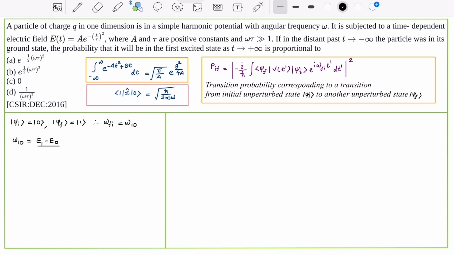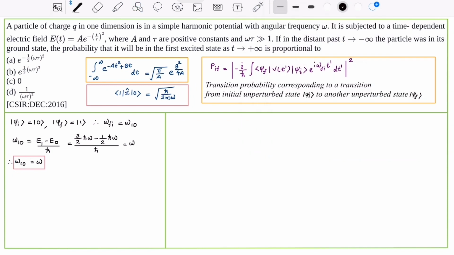It is E1 minus E0 by h bar, where E1 is the first excited state energy and E0 is the ground state energy. Therefore, E1 minus E0 by h bar is nothing but omega. That is, W_FI in the equation of transition probability is W_10, which is nothing but omega.